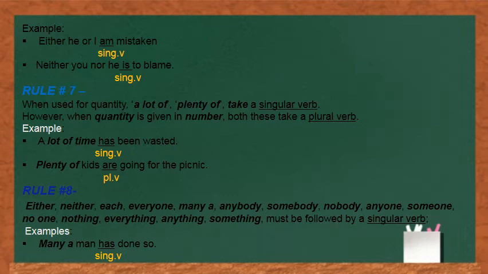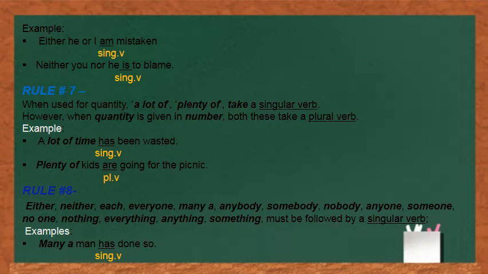In the same way, the second sentence, neither you nor he is to blame. Again, two subjects of different persons have been used, you and he. You is the second person pronoun and he is the third person pronoun. And we have used is according to he because it is near to the verb. Come to rule number 7.